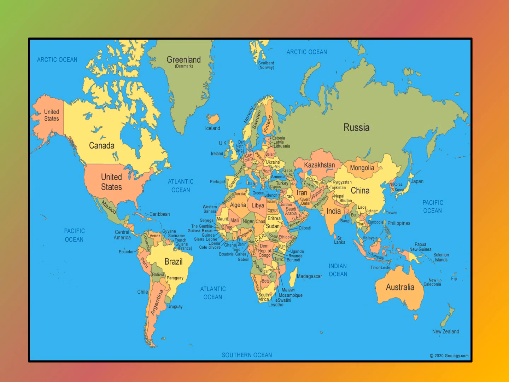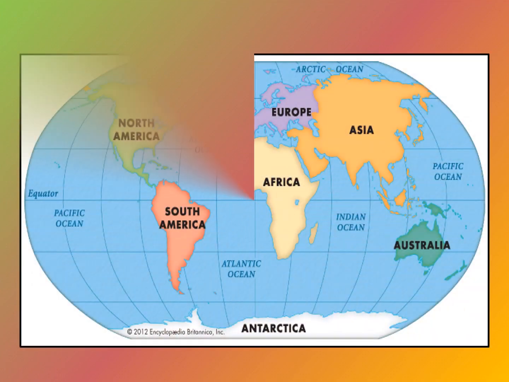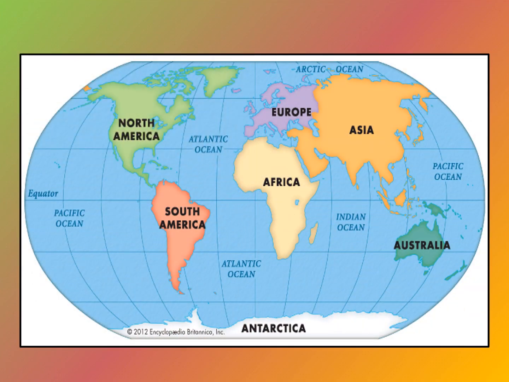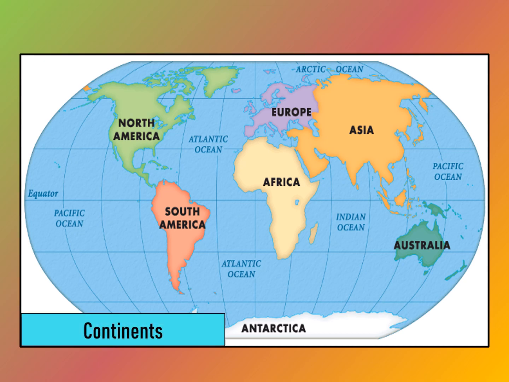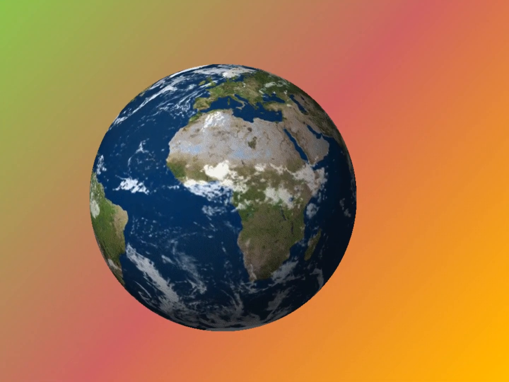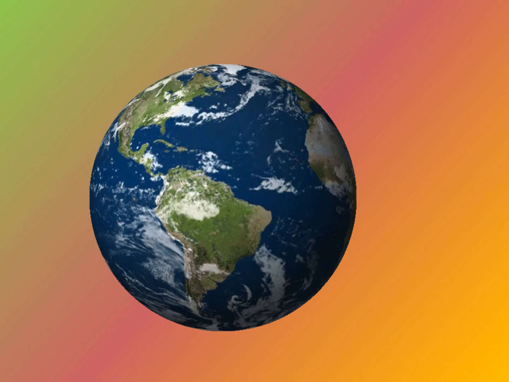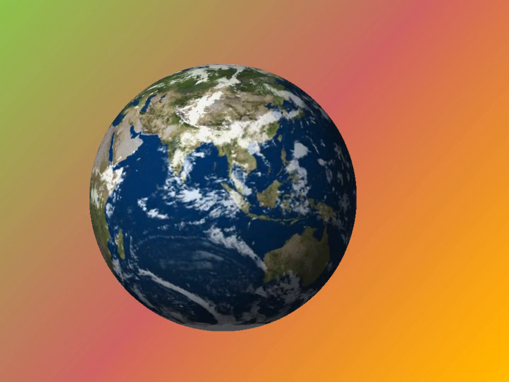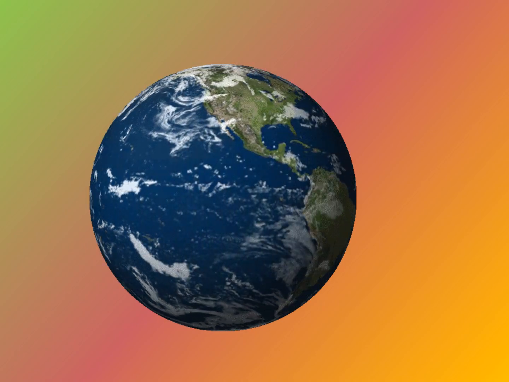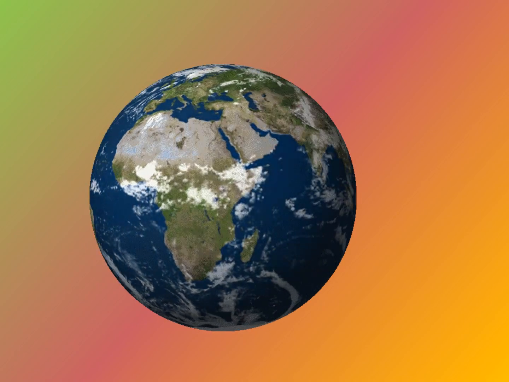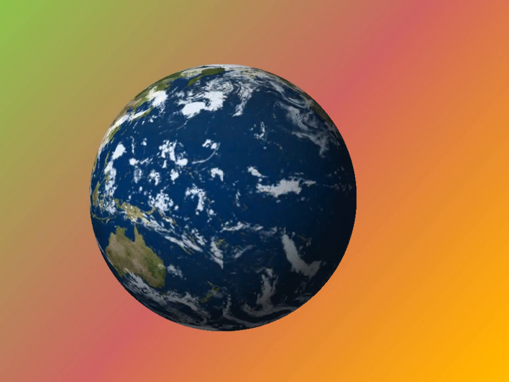Here you can see all the countries in the world in this map. And all these countries are divided into different continents. There are 7 continents in the world. Now please observe our Mother Earth here. Did you notice the blue, brown and green colors here? The blue color indicates oceans while the brown and green colors indicate the landmass on the earth.